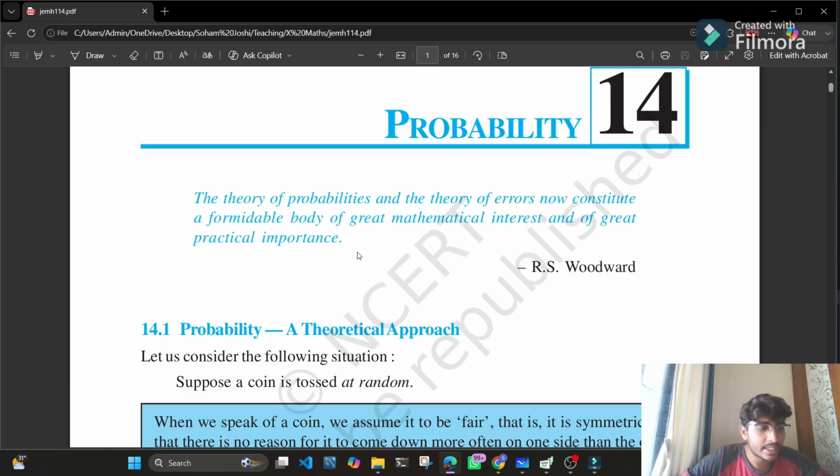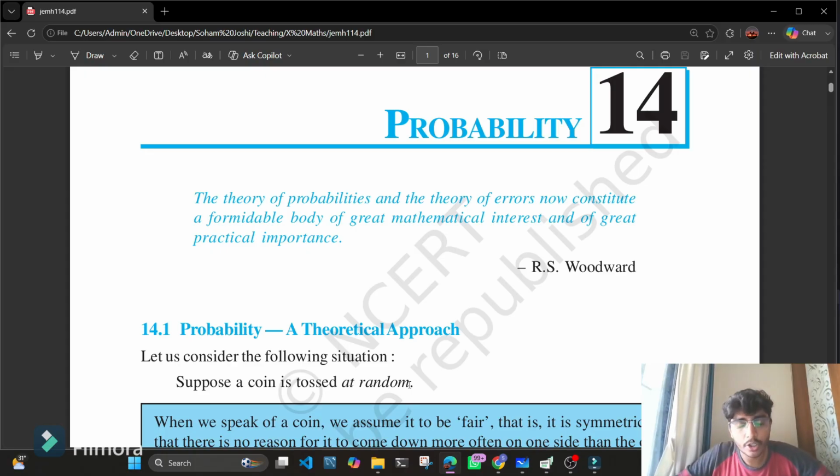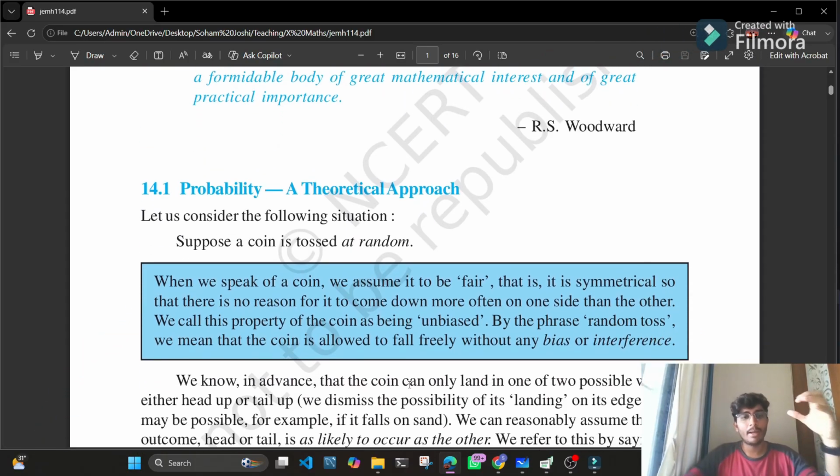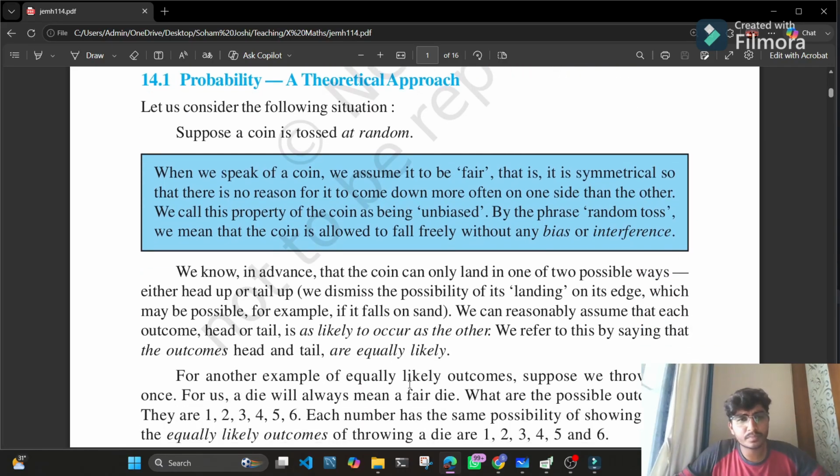You might have learned it in class ninth also. So again, it will be revision for you, and it is a very easy chapter, very short, small chapter. So yeah, let's start with the concept of probability. So let us take an example.